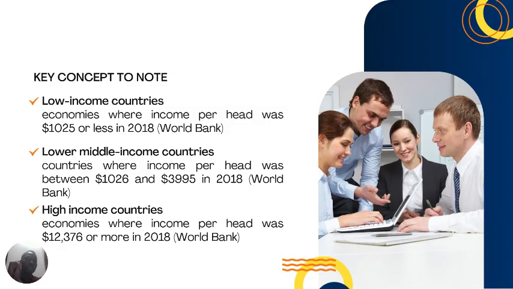Yeah, this should be monthly. That's lower middle income countries. And the high income ones are the ones where income per head is 12,376 or more. Those are high income countries. So this is just categorizing countries based on the level of income.